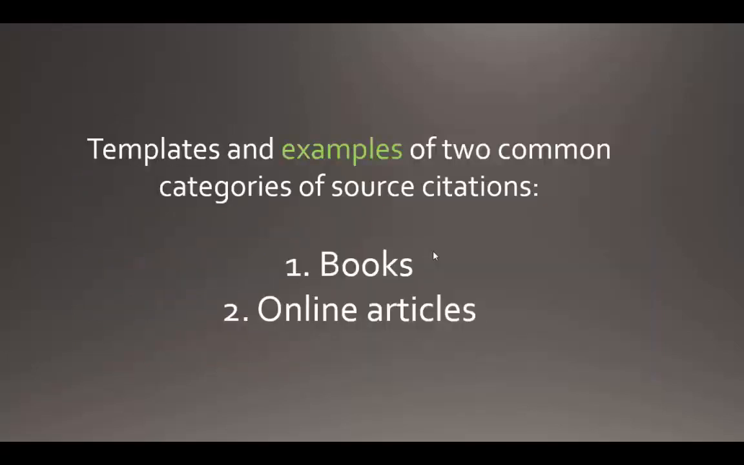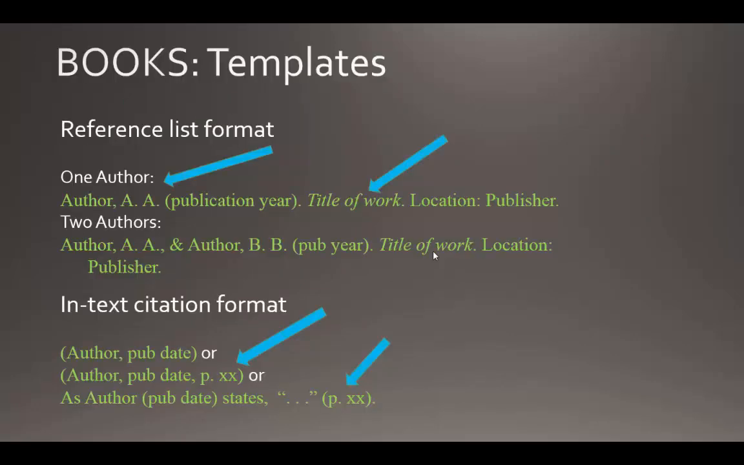Here's some templates and examples of 2 common categories of source citations, books and online articles. We'll start with books, and here's a template for a single author book. You can see this is for the reference list.